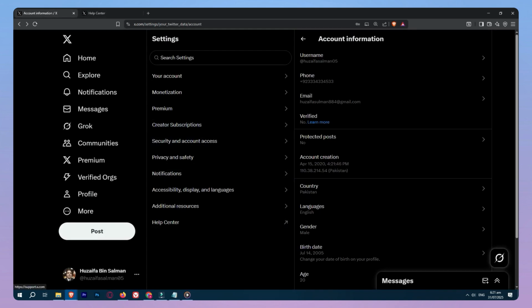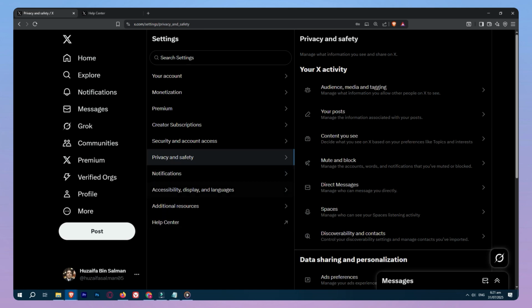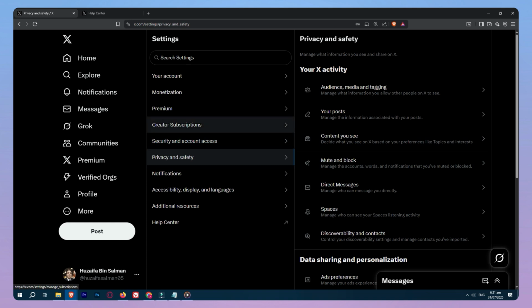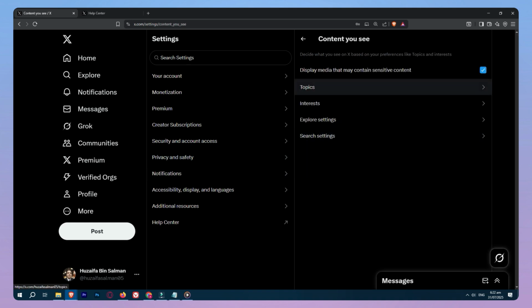Next, go to Privacy and Safety > Content You See, and make sure the "Display media that may contain sensitive content" option is turned on. This setting is essential for viewing age-restricted posts even after your age is verified.